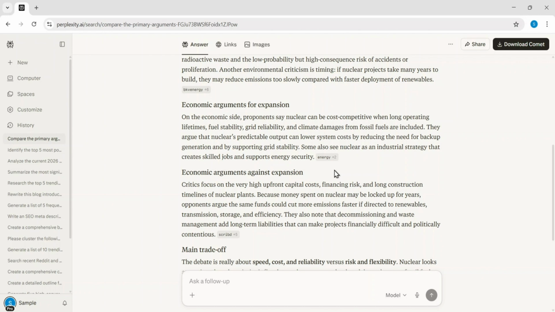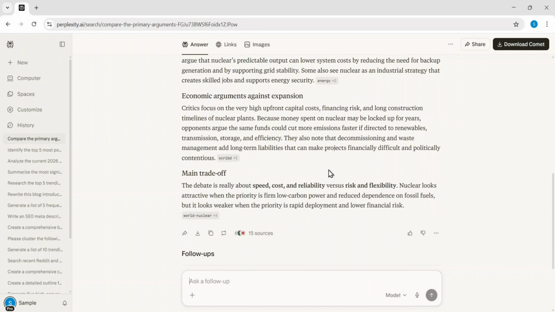Economically, the AI highlights the significant trade-off between the massive upfront capital investment required and the potential for long-term grid stability and reduced energy price volatility.